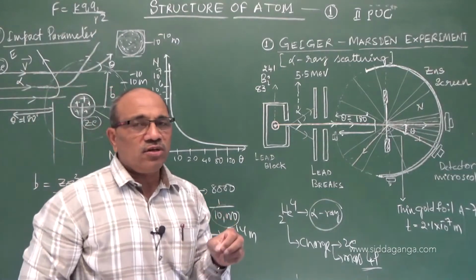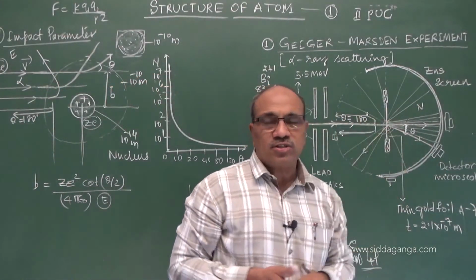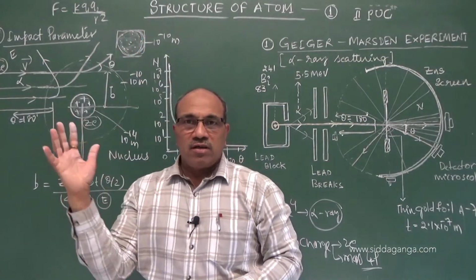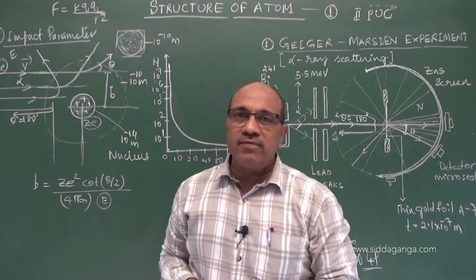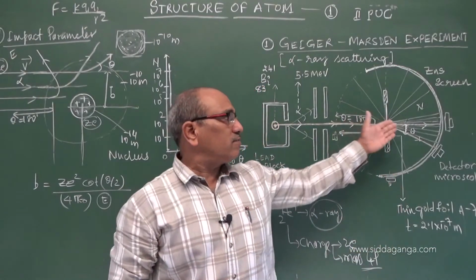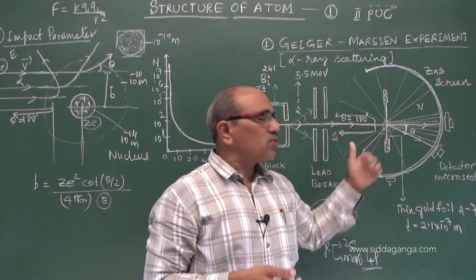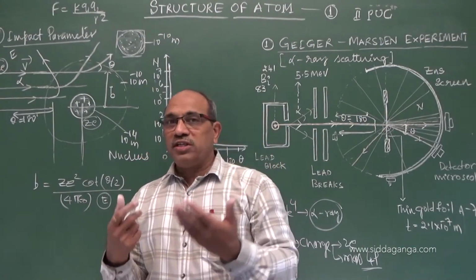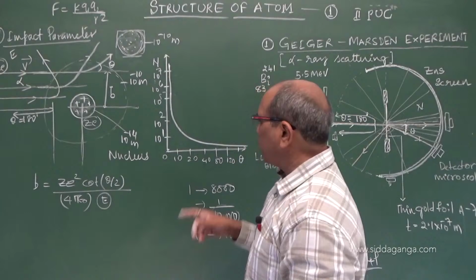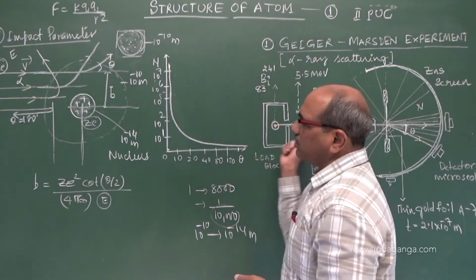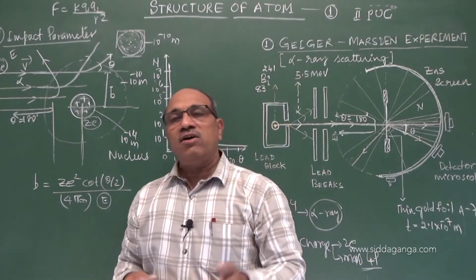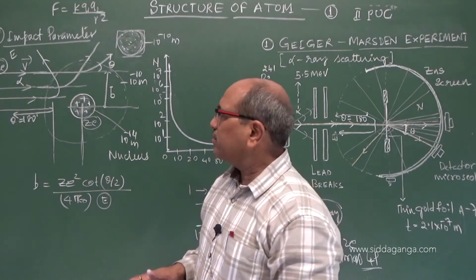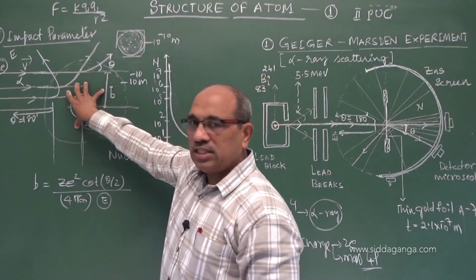The first one I told: most of the alpha particles incident on the atom pass through directly without much deviation. Very few show small angle scattering, and almost 1 in 10,000 alpha particles gives large angle scattering of more than 90 degrees or almost 180 degrees, which concluded that there is large empty space in the atom.